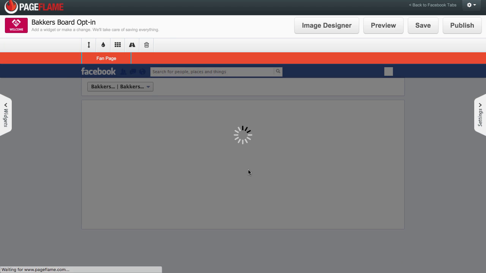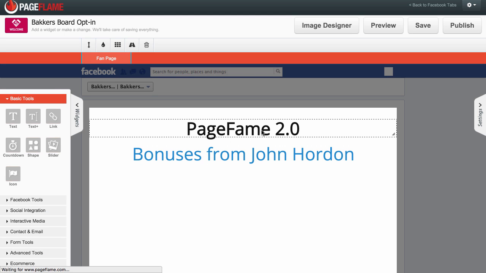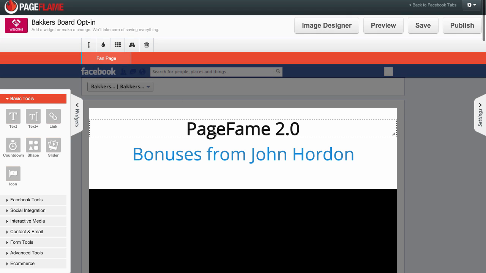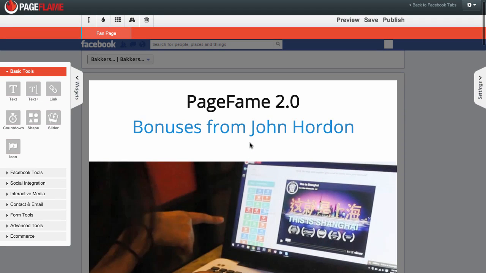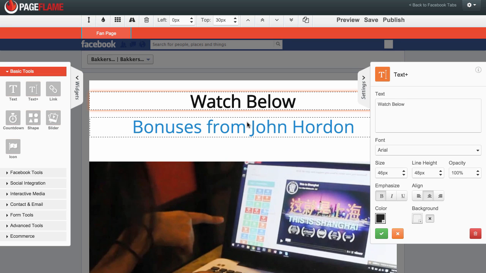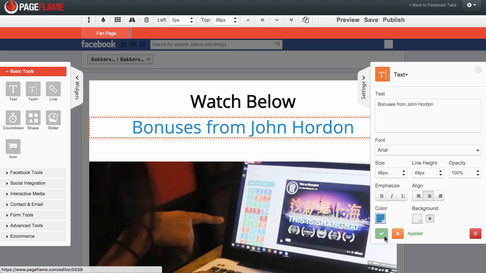Now we're going into the image editing interface, or the Facebook page imaging interface. I really like this because it actually shows a preview inside of Facebook of what it's going to look like. So you can actually go in here. I could replace this. I could say watch below, and then I could tick, yes, we'll have that, and I can edit this as I want.